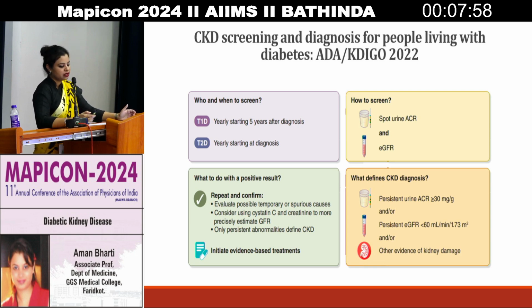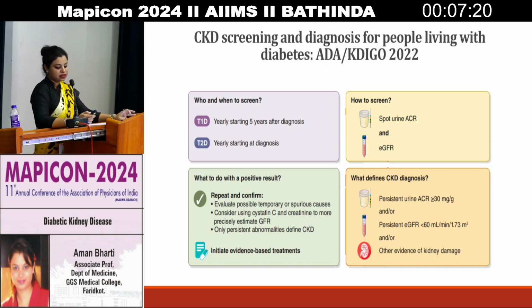How to screen? You need to get a spot urine ACR, that is albumin creatinine ratio, and the estimated GFR. When the test is positive, we always need to repeat and confirm. We need to evaluate possible temporary or spurious causes, and then we can consider using cystatin C and creatinine to estimate GFR more precisely. Only persistent abnormalities define CKD, and we should always initiate evidence-based treatments.